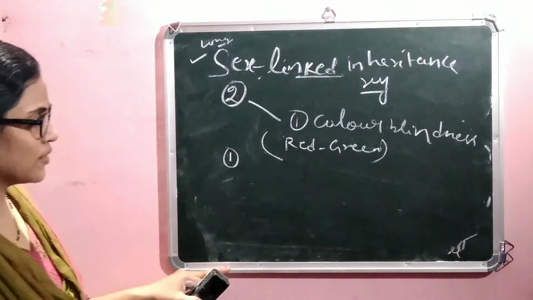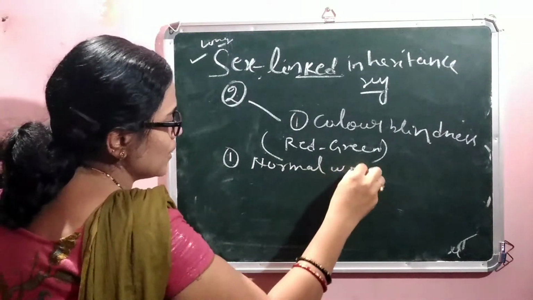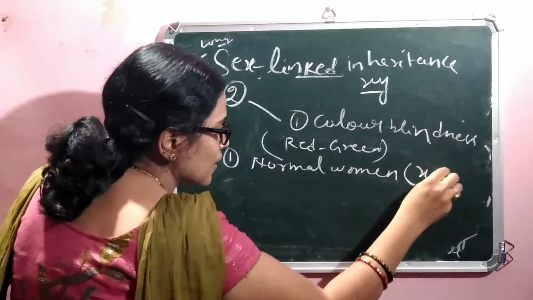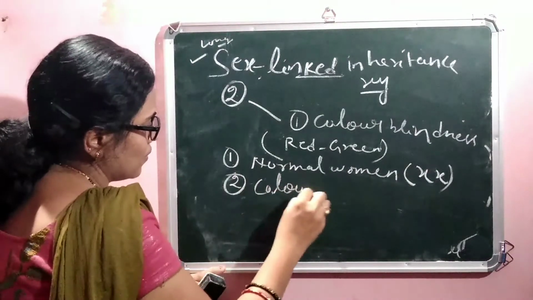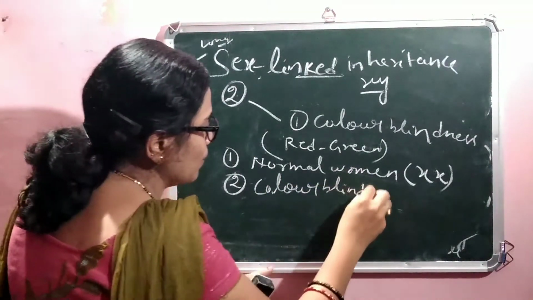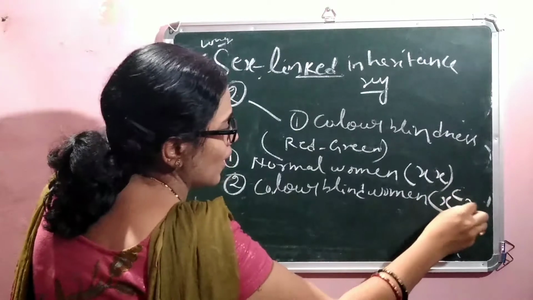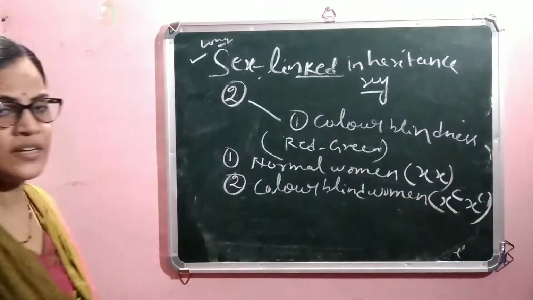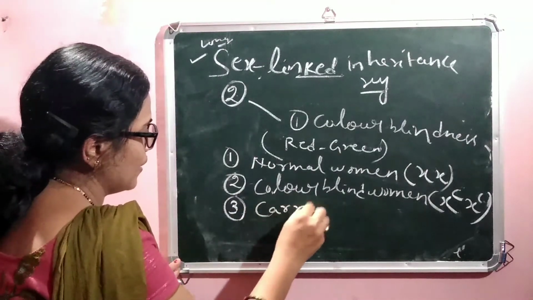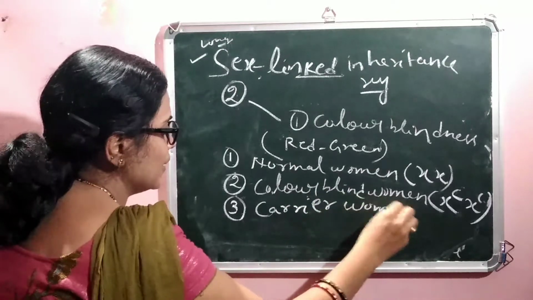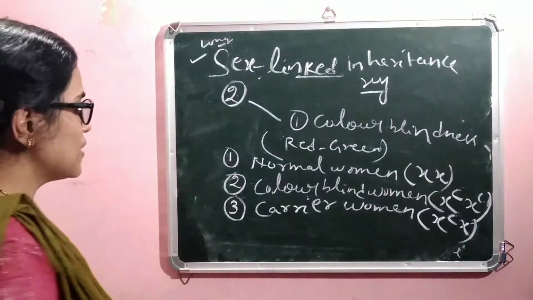First, we will discuss the normal woman. Normal woman is designated as XX chromosome. Number 2, the colorblind woman. Colorblind woman is designated as XCXC. XC is designated for color blindness. Number 3 is known as carrier woman, who carries the gene, designated as XCX.